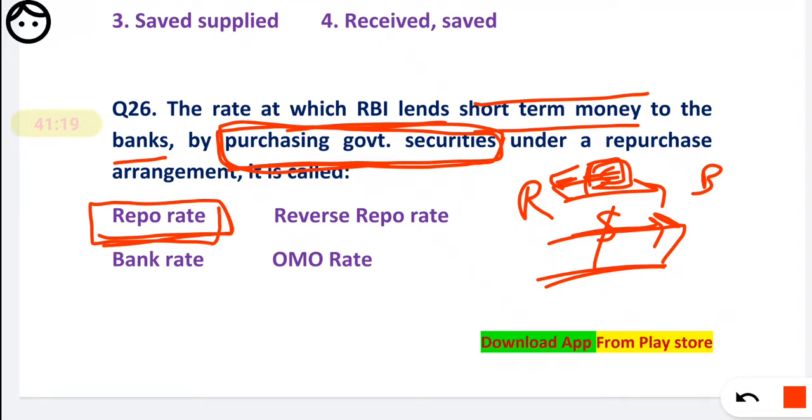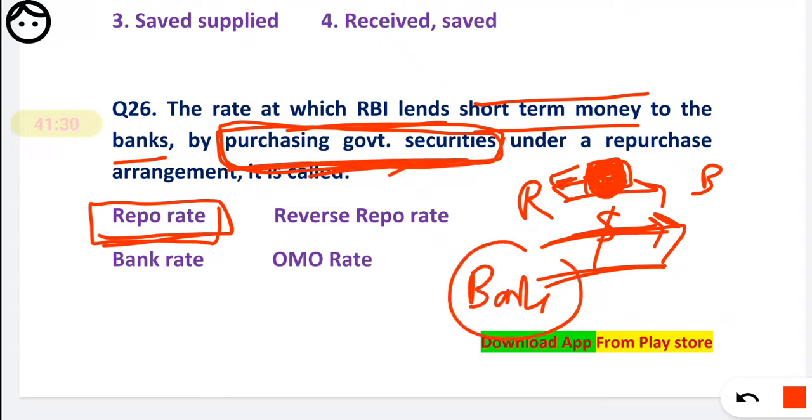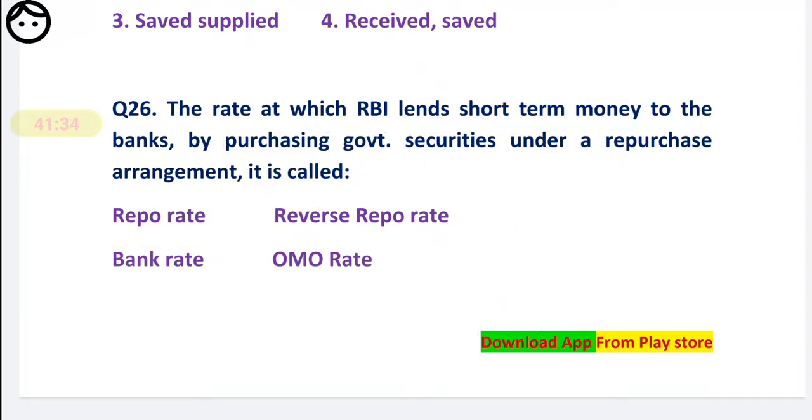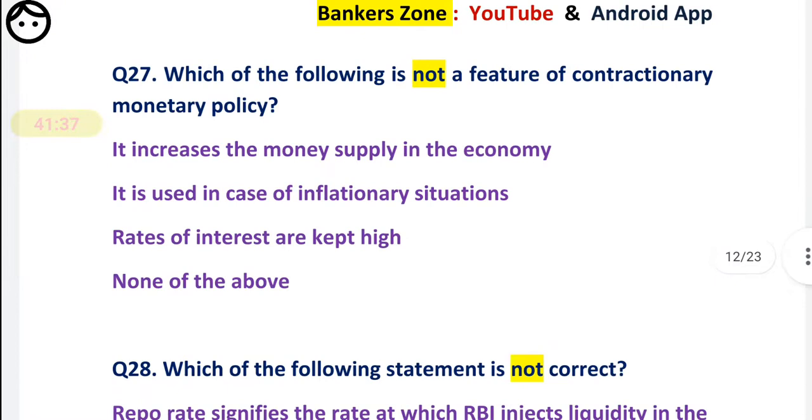Remember, if there is no security purchase involved, then the transaction is called the bank rate. If the security purchase is involved, then it is the repo rate. Okay, now question number 27. We have to cover almost 50 questions, so we'll move fast.